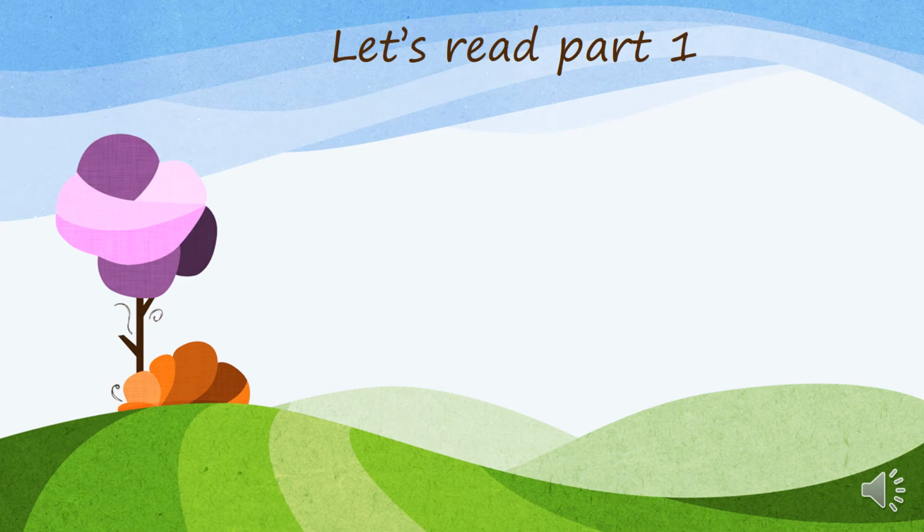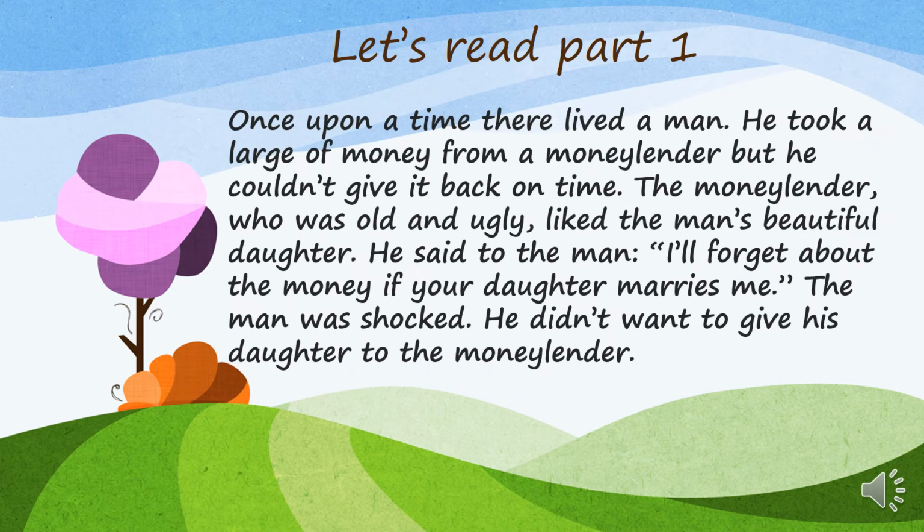Let's read part 1. Once upon a time, there lived a man. He took a lot of money from a moneylender, but he couldn't give it back on time. The moneylender, who was old and ugly, liked the man's beautiful daughter. He said to the man, "I will forget about the money if your daughter marries me." The man was shocked. He didn't want to give his daughter to the moneylender.